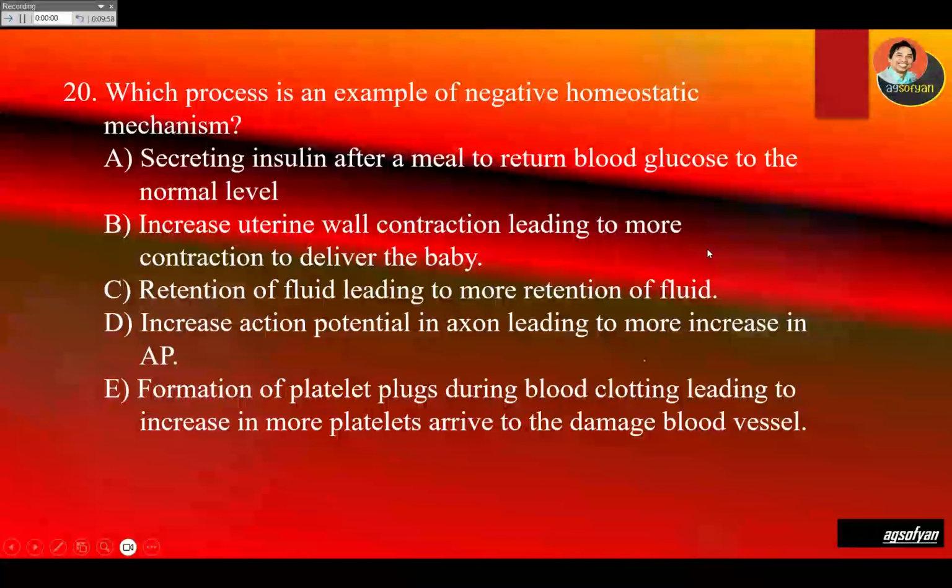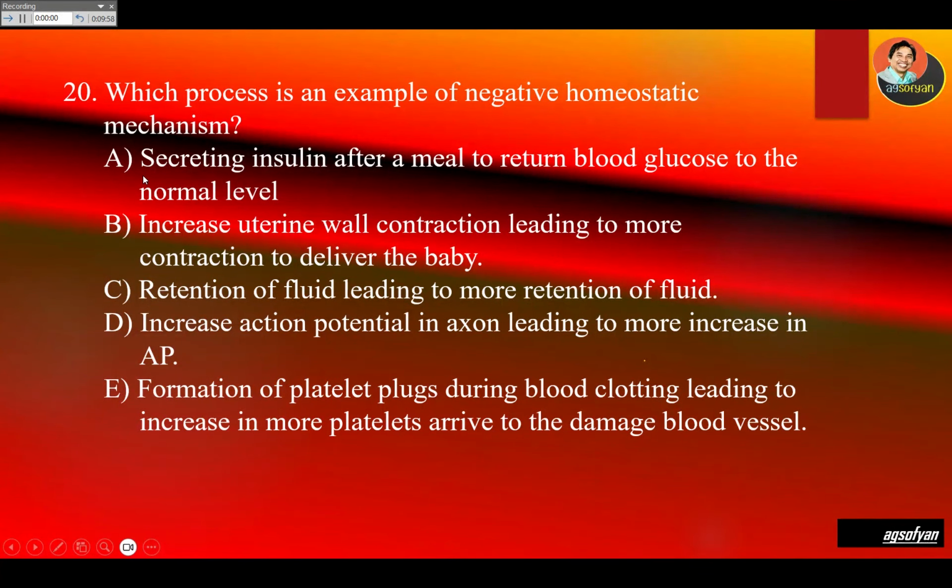If the stimulus increases, the response will decrease. Stimulus increases, response decreases. Stimulus decreases, response increases, in order to make it stable. So look at the examples.